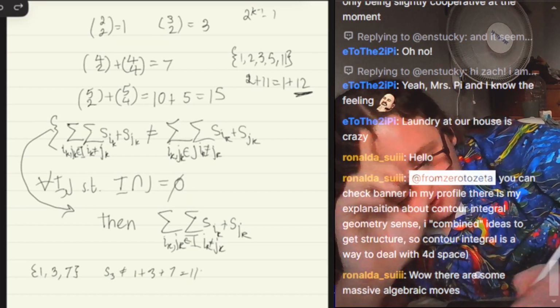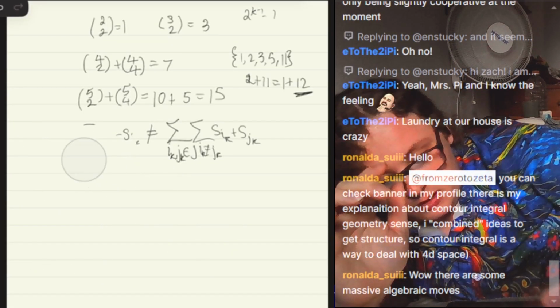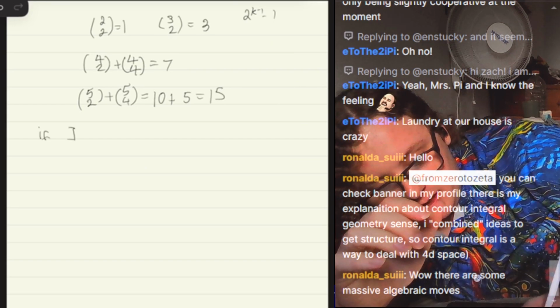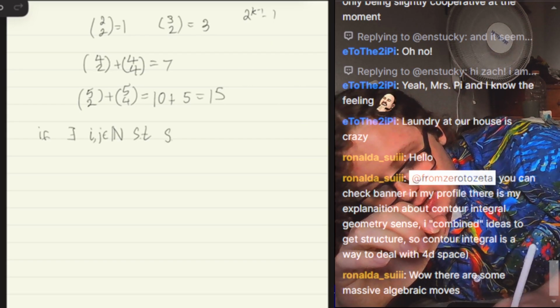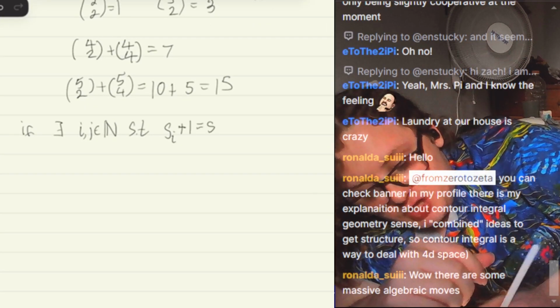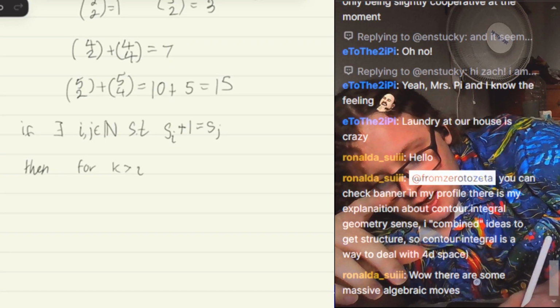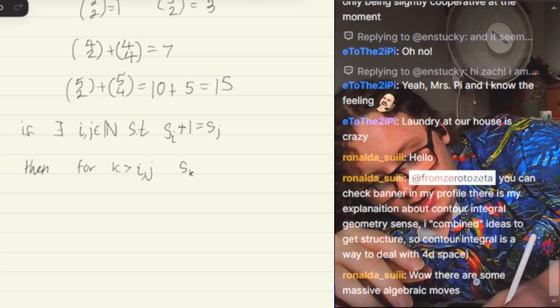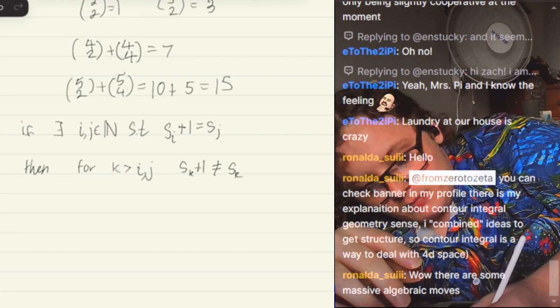Let me write down what I'm thinking here. I'm going to get rid of this. If there exist i and j in N such that S_i plus 1 equals S_j, then for k greater than i and j, S_k plus 1 cannot equal S_(k-1).